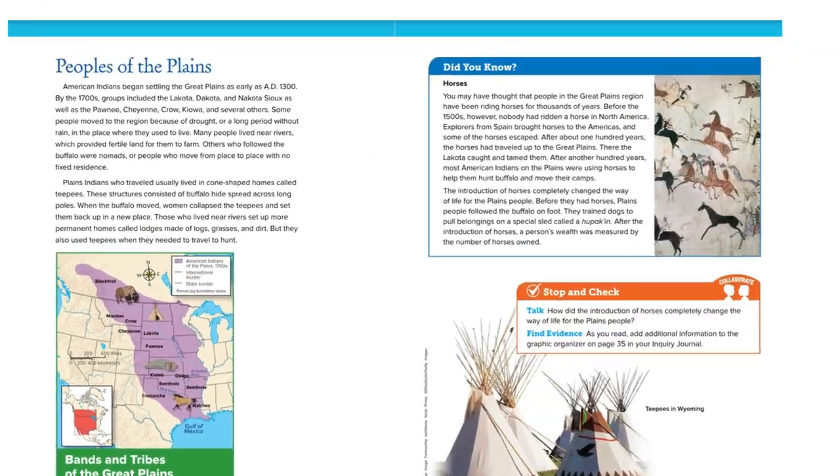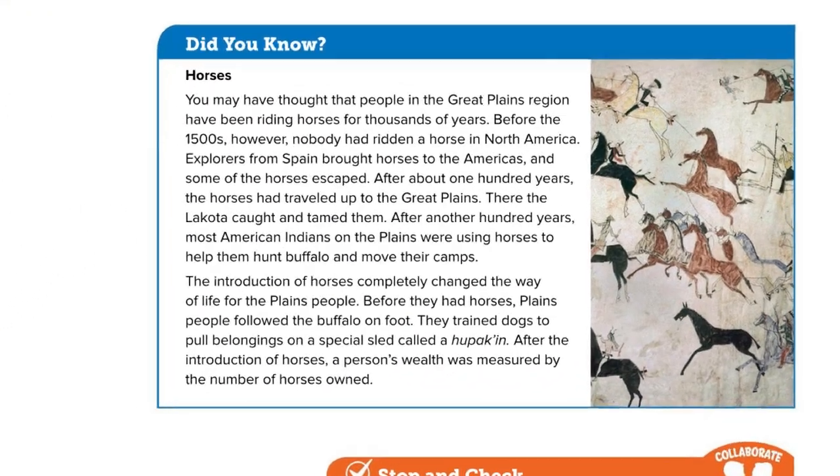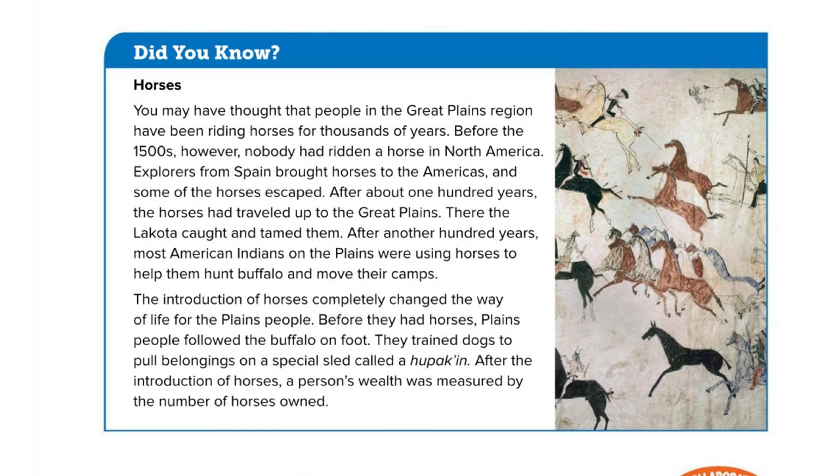Let's take a look at the next page. Did you know? Horses. You may have thought that people in the Great Plains region have been riding horses for thousands of years. Before the 1500s, however, nobody had ridden a horse in North America. Explorers from Spain brought horses to the Americas, and some of the horses escaped. After about 100 years, the horses had traveled up to the Great Plains. There, the Lakota caught and tamed them.